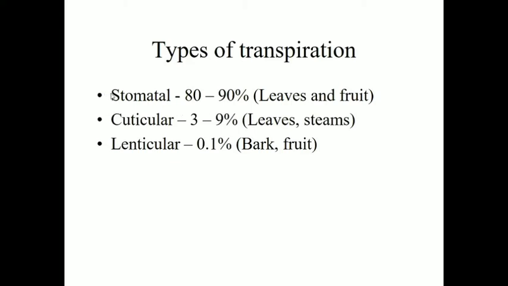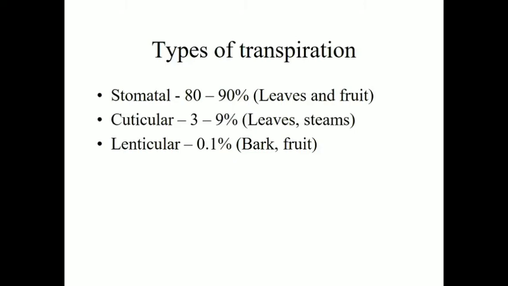The transpiration which occurs through stomata is called stomatal transpiration, or also foliar transpiration. Second is cuticular transpiration. In a plant there is an arrangement of cells, and before the epidermal layer there is one layer, called the cuticle layer. From this layer also some of the water is lost into the atmosphere. The occurrence of cuticular transpiration is about 3 to 9%. This cuticle layer is present in the leaves and in the stems of some species.